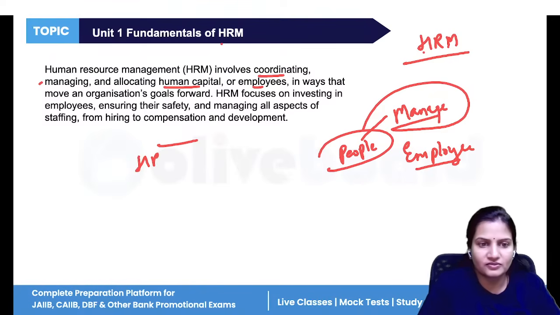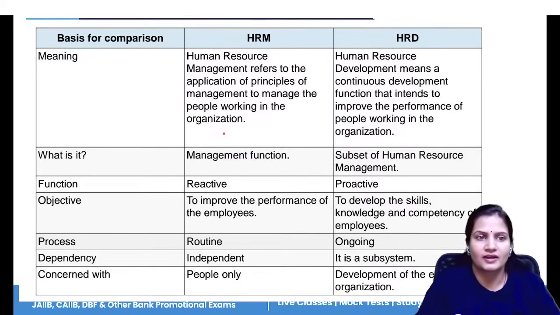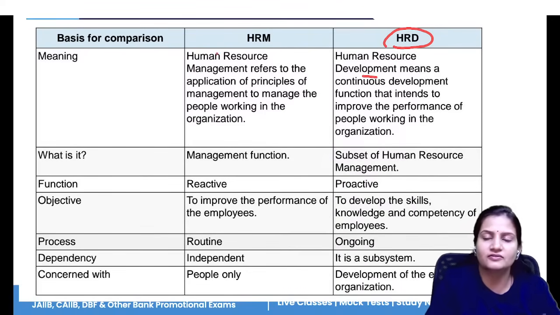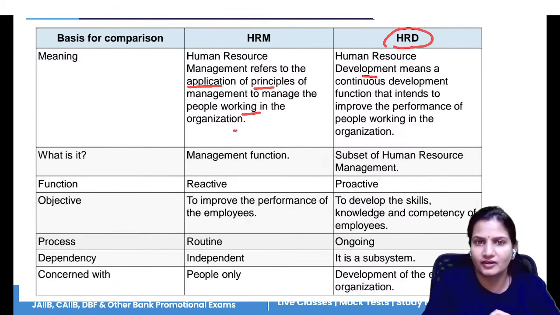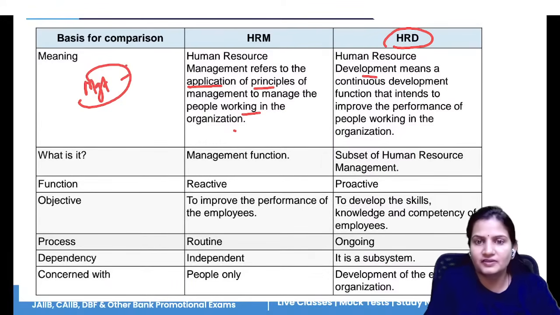And this HRM includes many different activities, that is hiring, then staffing, then providing compensation, and also doing the development of HR. Now, there is one more term with HRM, that is HRD. What is HRD? HRD means human resource development. So human resource management is the application of principles to manage people working in the organization. In management you are using different principles, different approaches to manage your people. And ultimately, those people will help in achieving your organizational goals.